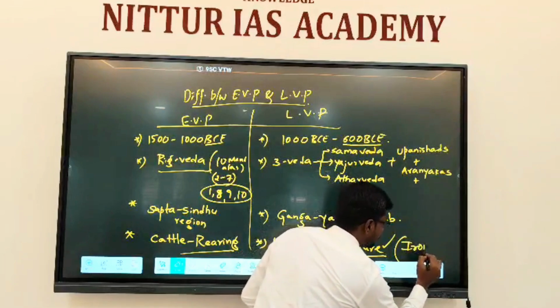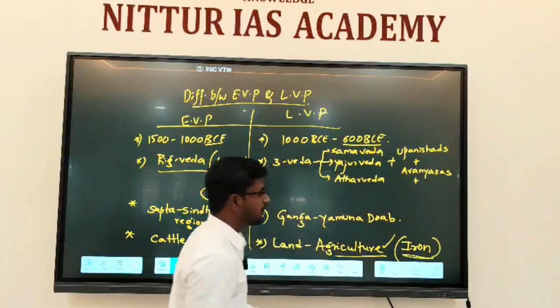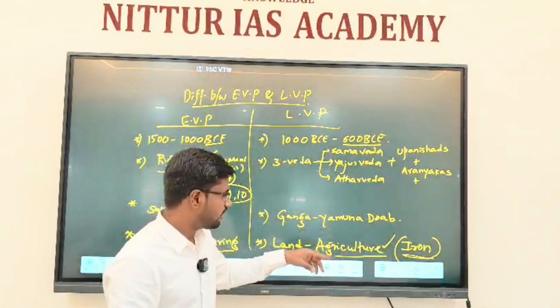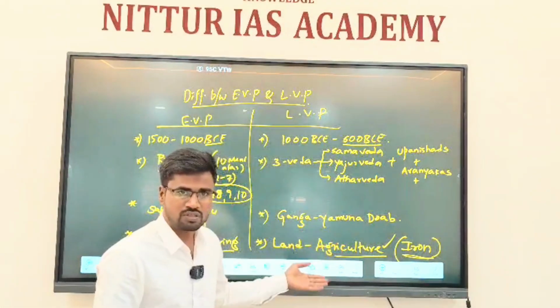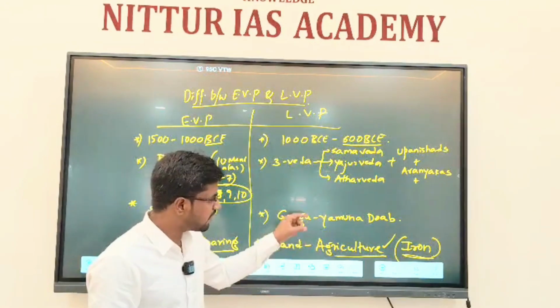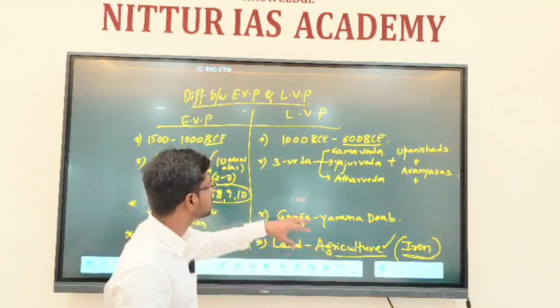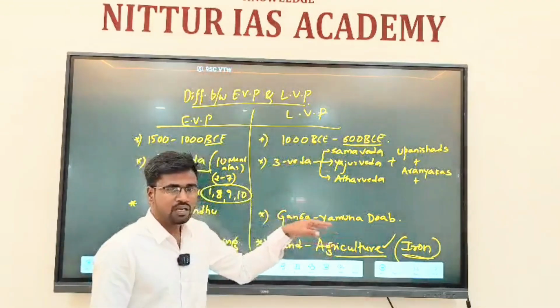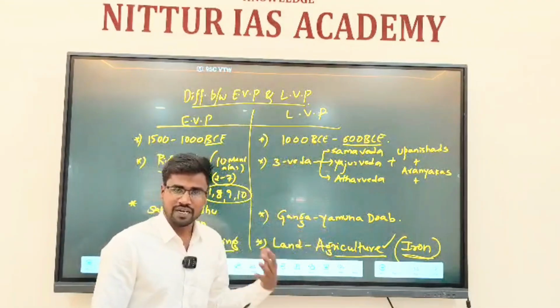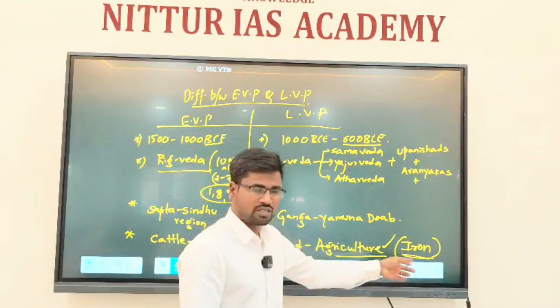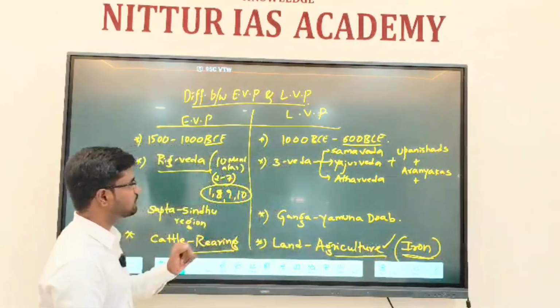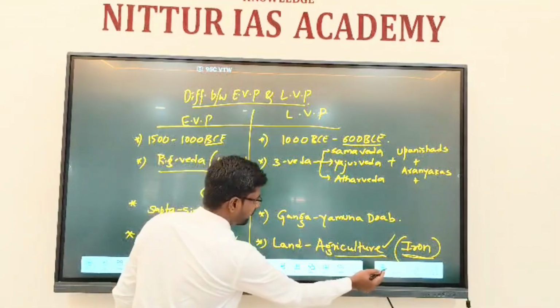Iron was completely discovered here. They started making iron tools here, the iron ploughshares. They started using these, and because of the iron ploughshare, agriculture became very easy. The fertile grounds of the Ganga Yamuna Doab region were very hard to till, and for that tillage they used iron tools, and that became very important for this region. Okay, next, the differences.